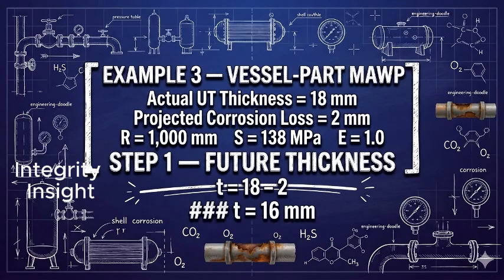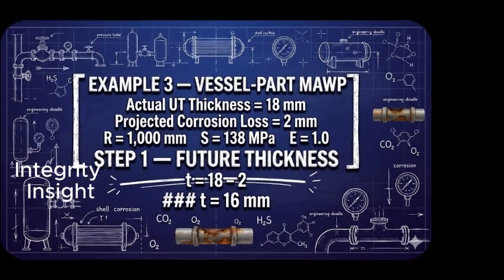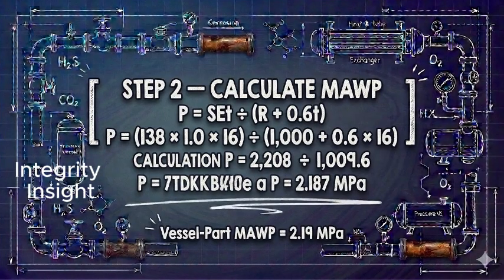Step 1. Determine the future thickness. The future thickness equals 18 minus 2, which gives 16 millimeters. Step 2. Calculate MAWP. P equals SET divided by R plus 0.6 T. Substituting the values, P equals 138 multiplied by 1.0 multiplied by 16 divided by 1,000 plus 0.6 multiplied by 16.